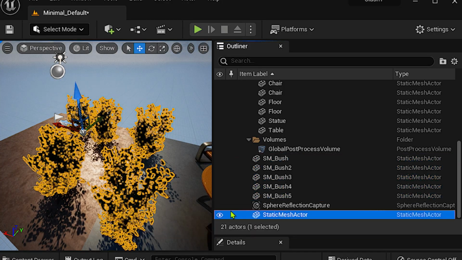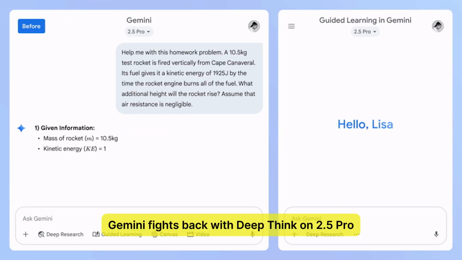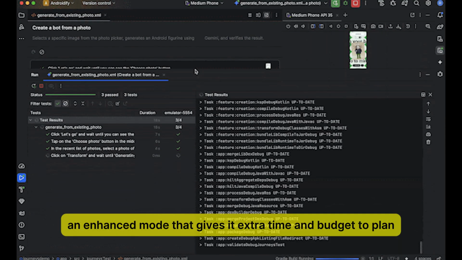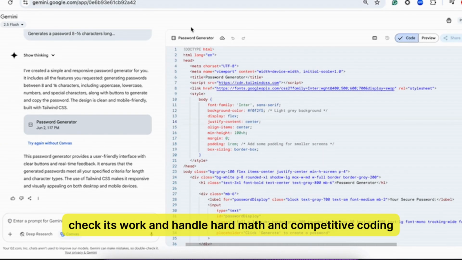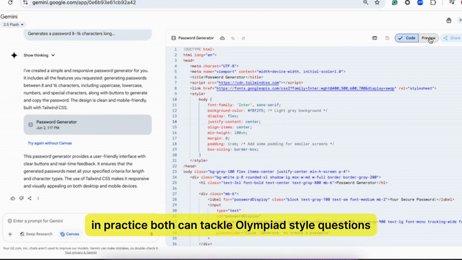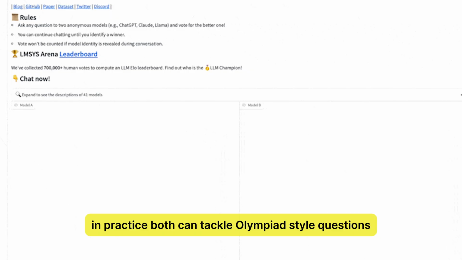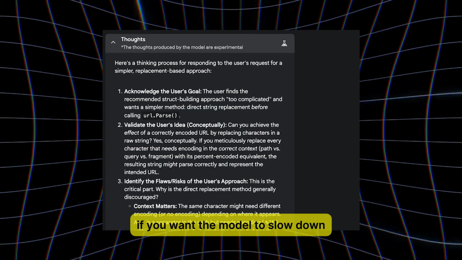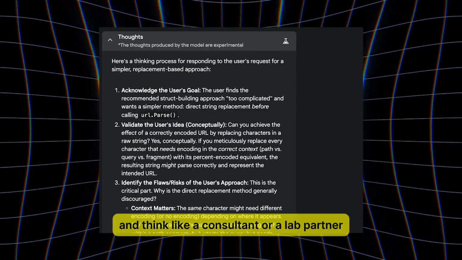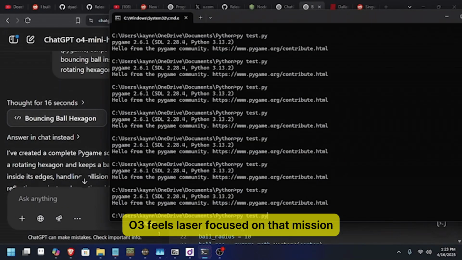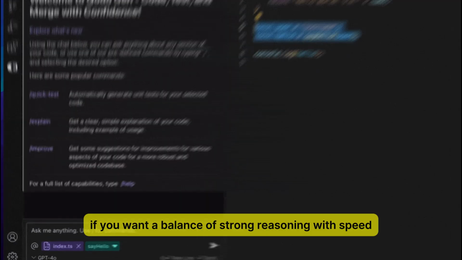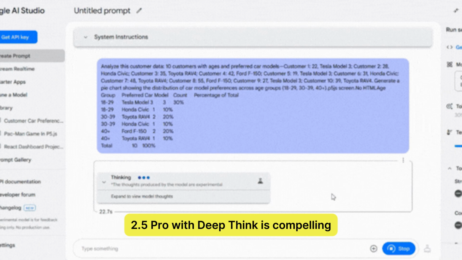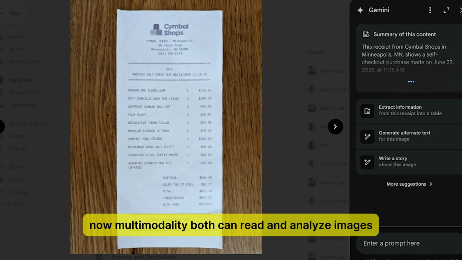solve the problem. Gemini fights back with Deep Think on 2.5 Pro, an enhanced mode that gives it extra time and budget to plan, check its work, and handle hard math and competitive coding. In practice, both can tackle Olympiad-style questions, long debugging sessions, and multi-constraint planning. If you want the model to slow down and think like a consultant or a lab partner, O3 feels laser-focused on that mission. If you want a balance of strong reasoning with speed and live product integrations, 2.5 Pro with Deep Think is compelling.